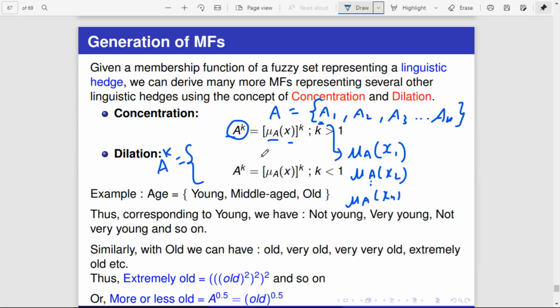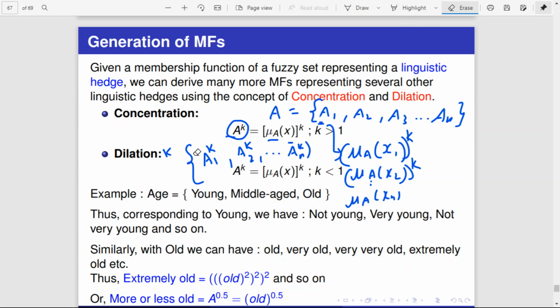It is mu A of x1 to the power of k, whatever the result of this, that will go here, maybe a1 to the power k. Similarly, mu A of x2 to the power of k will be a2 to the power of k. Like that you will create up to an to the power of k. So from an existing fuzzy set we are creating a new fuzzy set. That is called concentration.